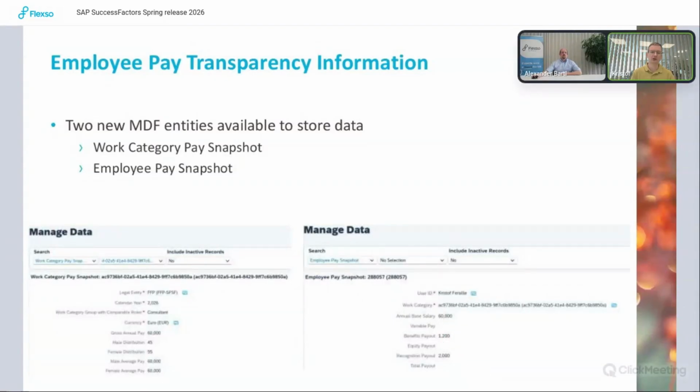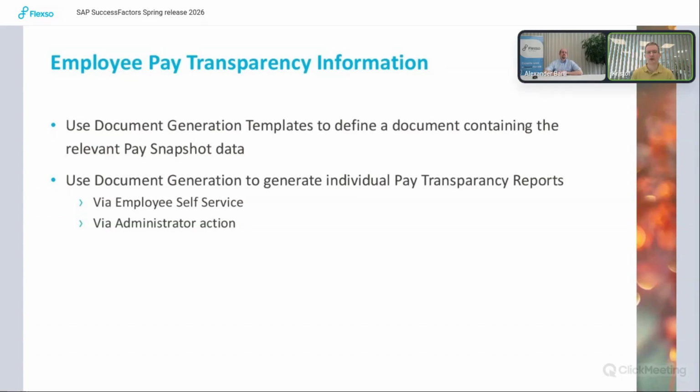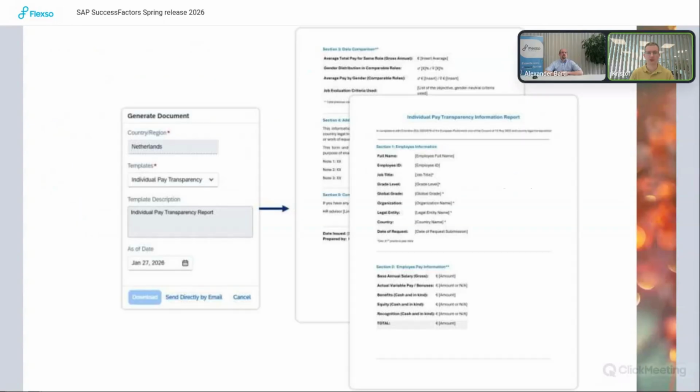And then using document generation, as you can see in the next step, you can use the templates there to fill in variables, and you can load the data from the objects into the variables and then display them in the document. And then it can look like this. So here in the generate document feature, you choose the correct template, and then automatically the variables can be filled. Of course, SAP provides you with the template objects. You can customize them to your needs, but the data itself is something that you need to fill into the objects.